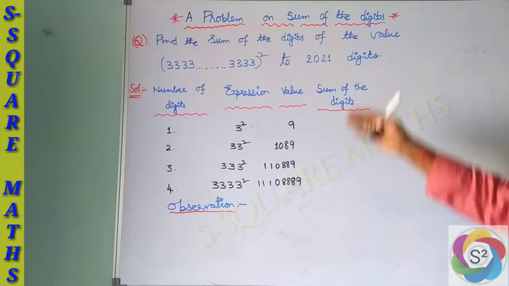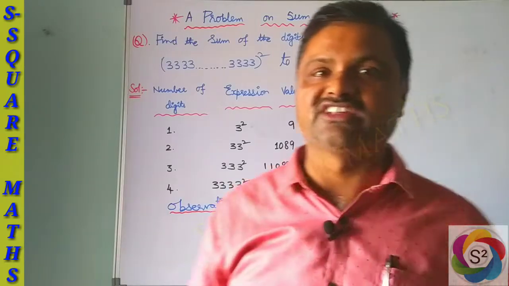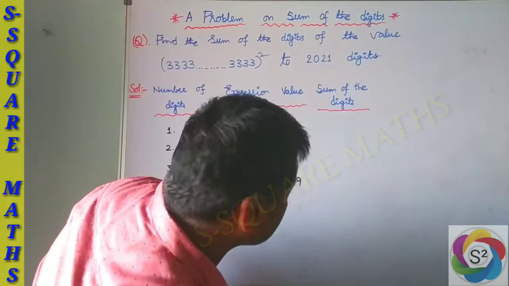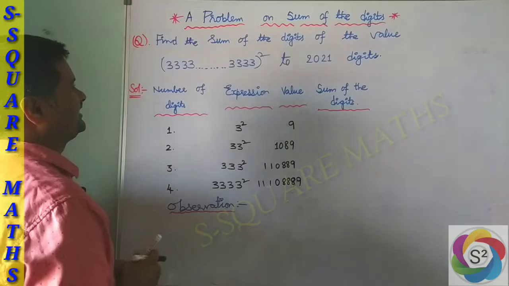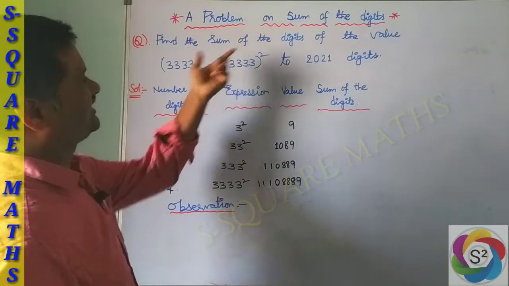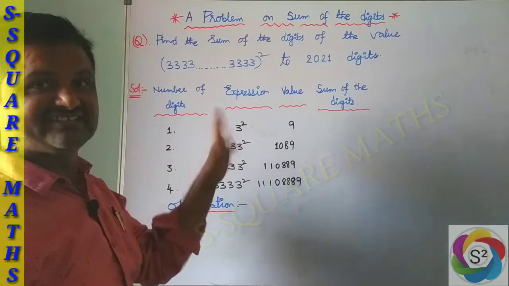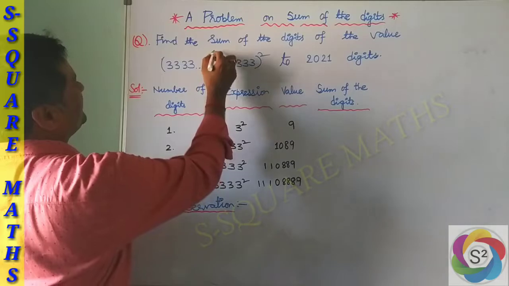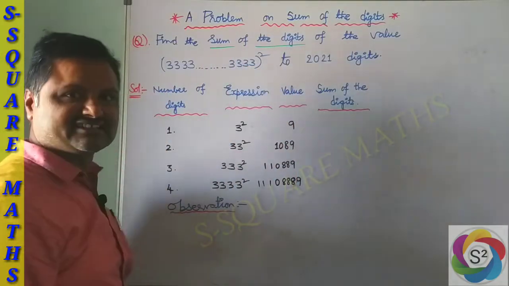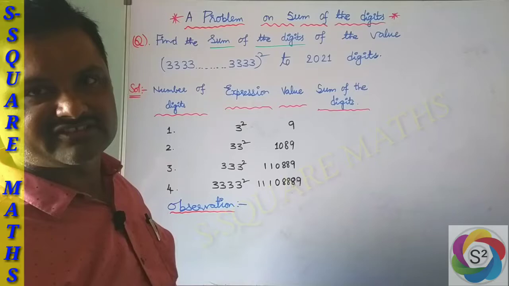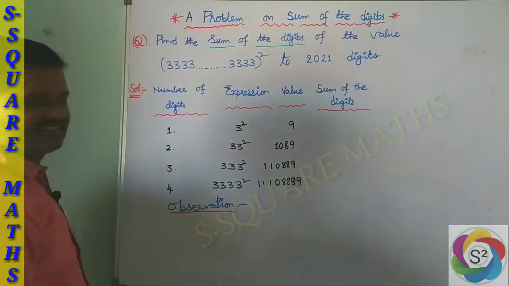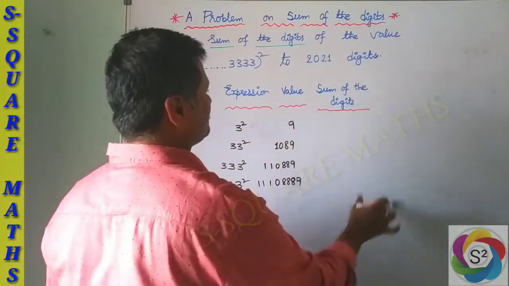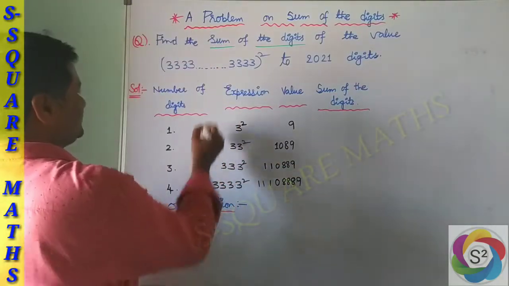To do this problem, we are going to generalize the given expression. If you consider the expression here, there are a number of threes, nothing but 2021 digits. They asked for the sum of the digits after doing the whole square. So the generalization follows: first the number of digits, next the expression, next the value, next the sum of the digits.